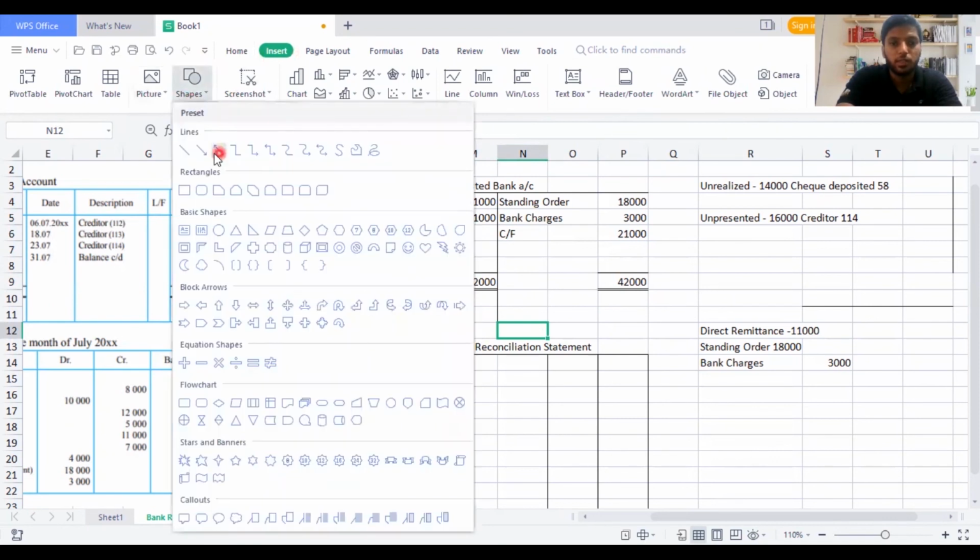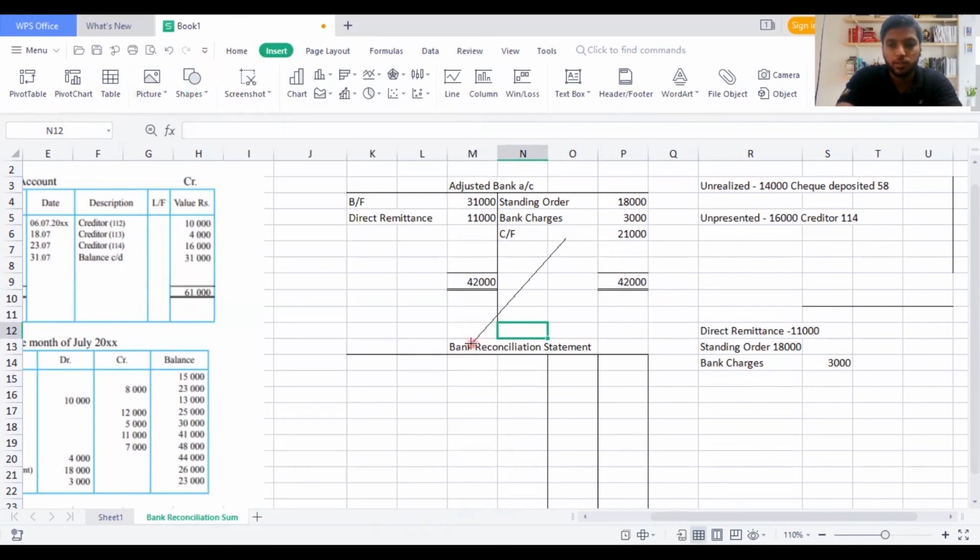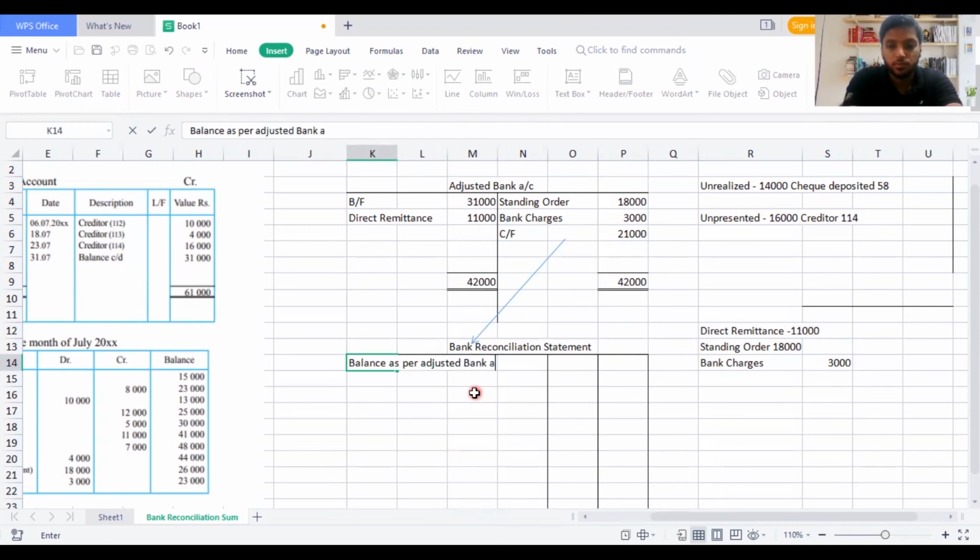I'll show it in this way. You need to be very careful when drawing this. I'll write here balance as per adjusted cash or bank account. Adjusted cash book also you can say, but bank account is also a valid term you can use. 21,000, and here you will add the unpresented checks. You put a topic: unpresented checks, and you will put a topic: unrealized.